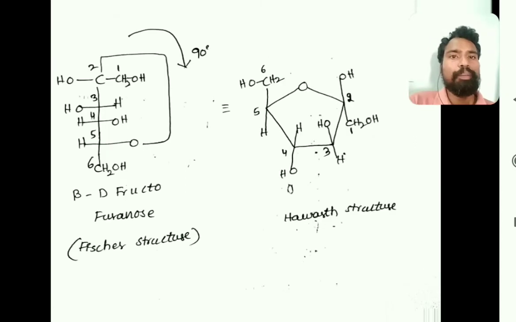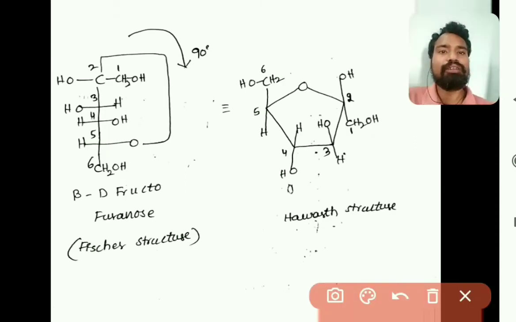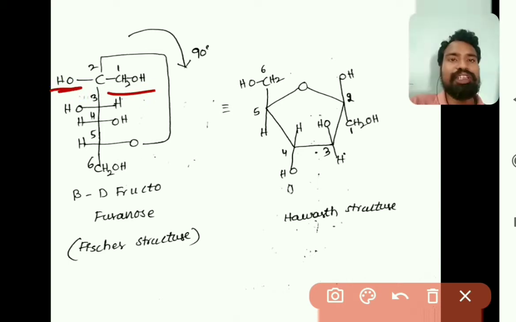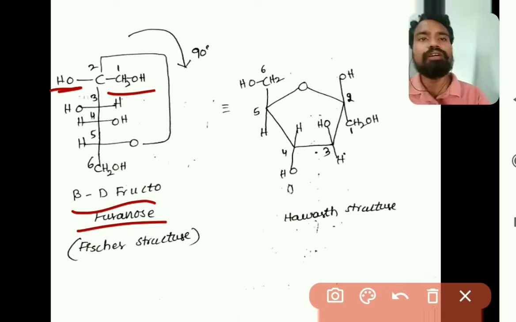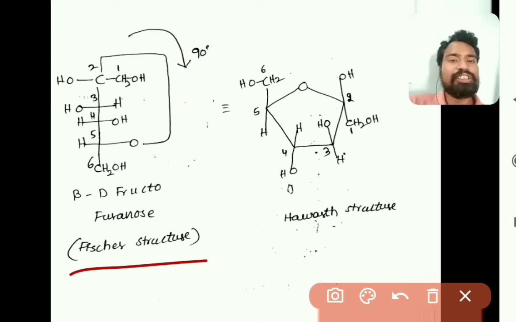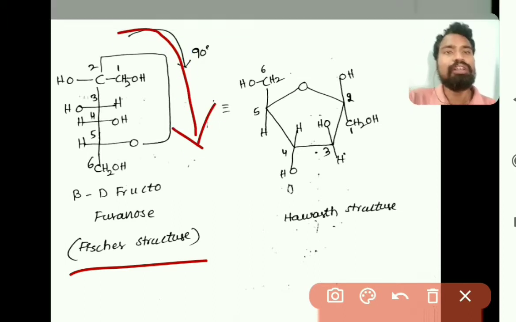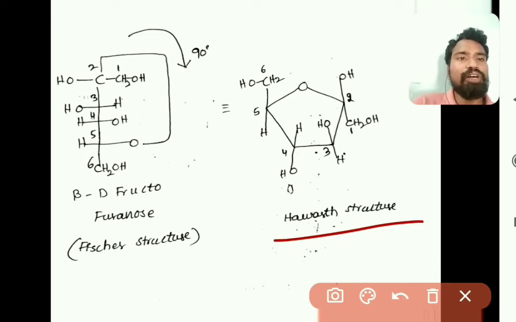Next one is beta D fructofuranose. Just observe here, it is the same as alpha D fructofuranose, but here the OH group is on the left side and the CH2OH group is on the right side at the second carbon, and the remaining are all the same. This line kind of structure is called the Fischer structure. We rotate the Fischer structure towards the right side by about 90 degrees, and then we get the Haworth structure of beta D fructofuranose.